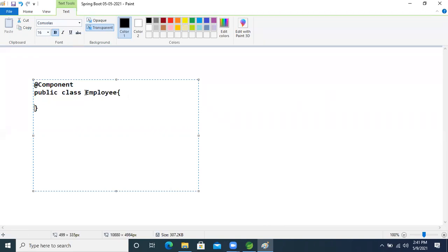Internally, our IOC container will create it, and the reference name will become the first letter small. But no, I want my choice name. So for that, this annotation is an argumented annotation also, guys. What will we do now? emp. I just want my choice name for this class. In this case, our IOC container will create the object.